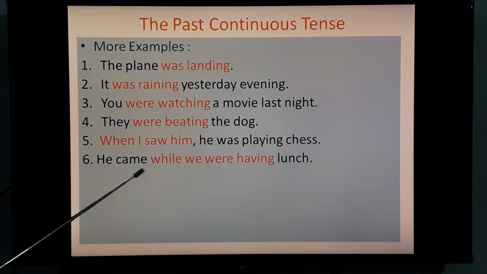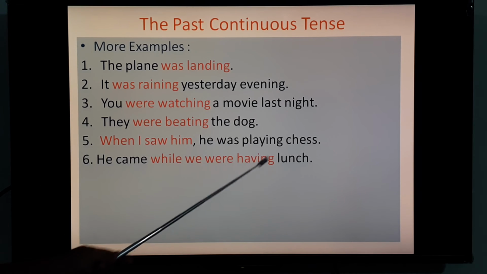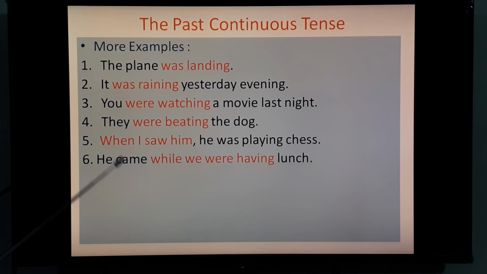Next formation with while. When you use while in any sentence, immediately after while you have to use past continuous tense. For example, he came while we were having lunch. So he came, here V2 form is used. Immediately after putting while, you have to write past continuous tense, that is given.